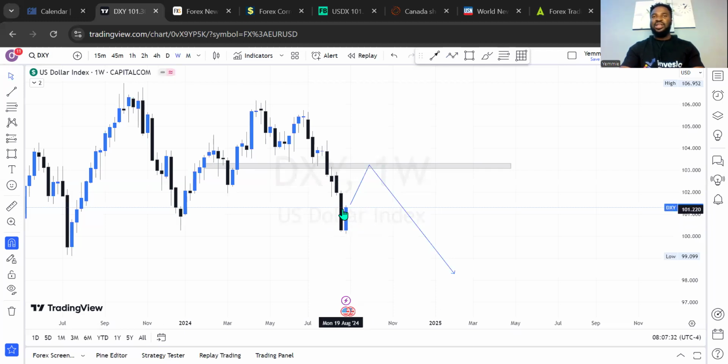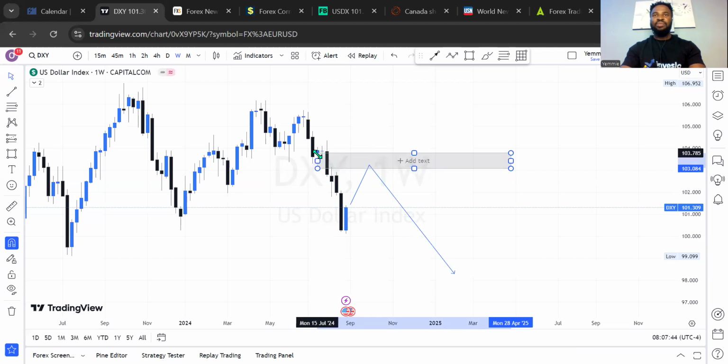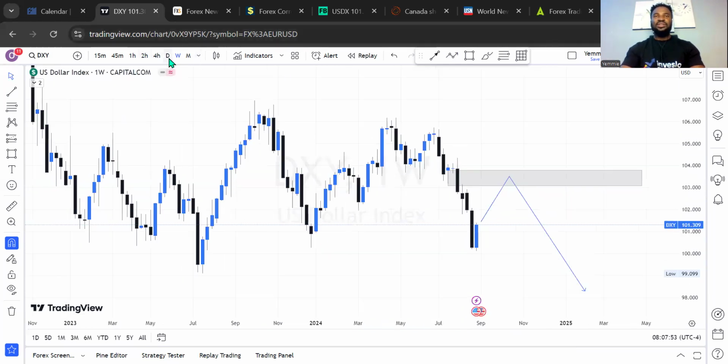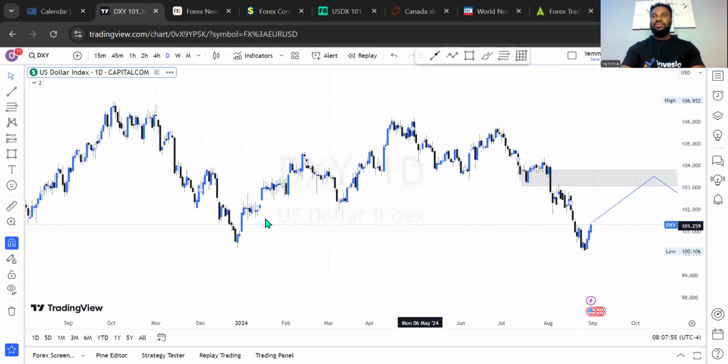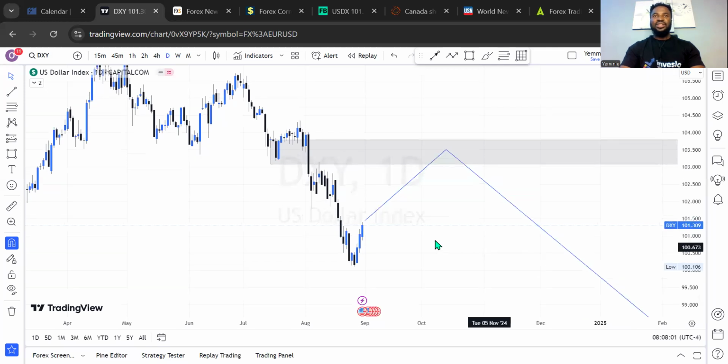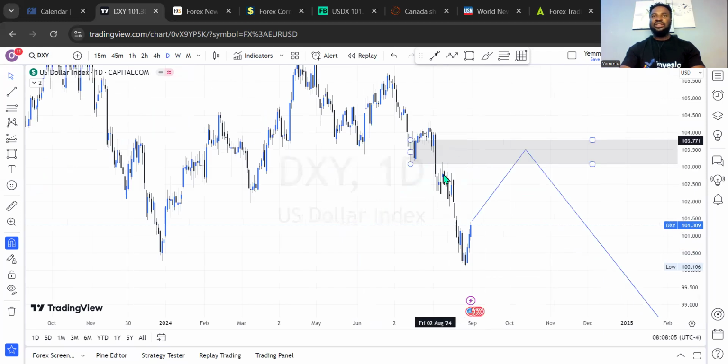And this is just a testament of a significant bullish move to the upside. We can expect this to continue to rise to a price level like this on the weekly outlook time frame. So I'm still expecting a bullish move on the DXY for this month with what I'm seeing right here on the weekly outlook. So let's check what we have on the daily, to see if we have a better opportunity to get a more specific time range or price range to enter into the market. Okay, so right here you see the market has broken through these low levels with aggression.